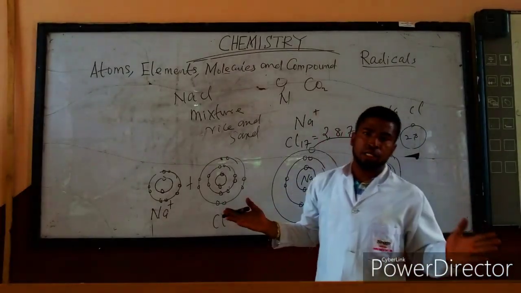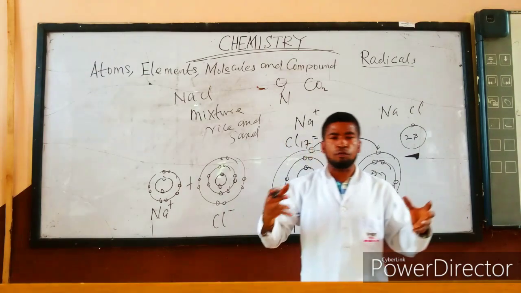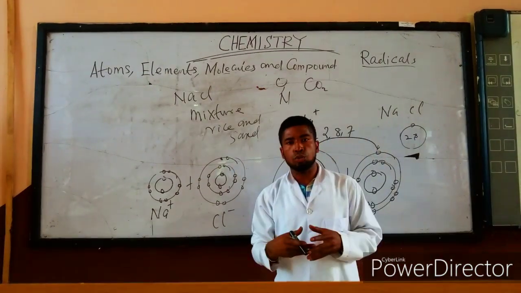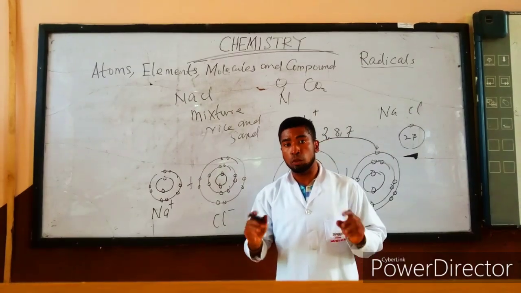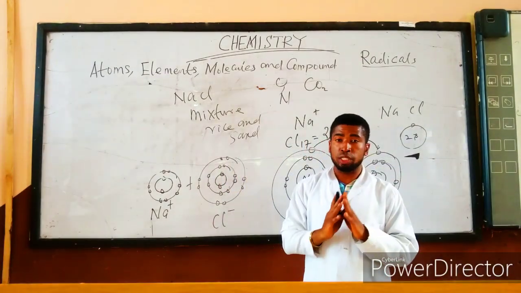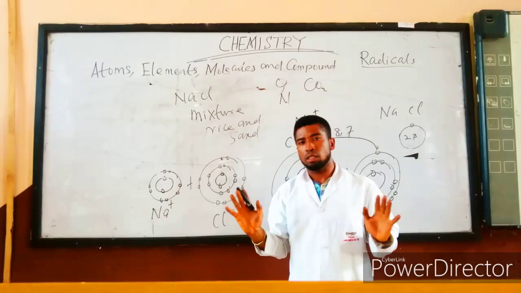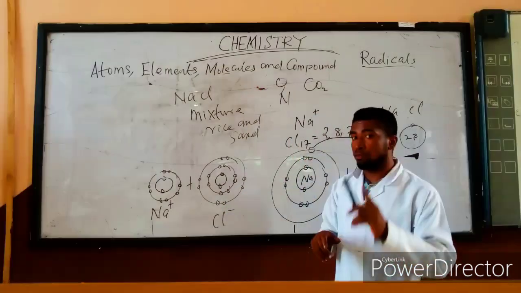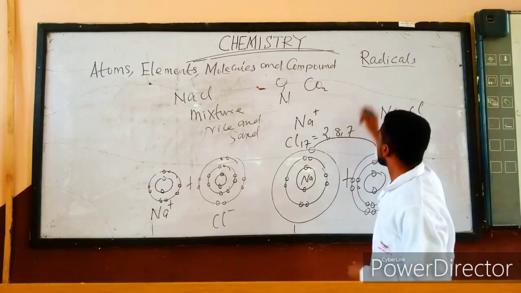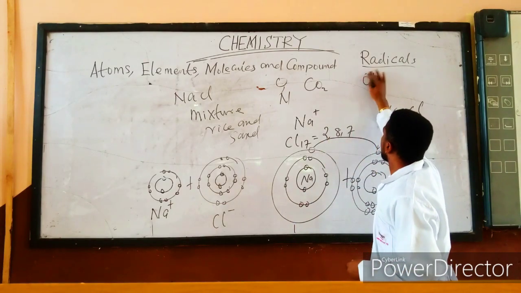Now, what are radicals? They are a group of atoms that come together to behave as one. They are always a group of atoms that come together to behave as one. You cannot separate them. Now, I want us to look at the first radical, which is the OH radical.